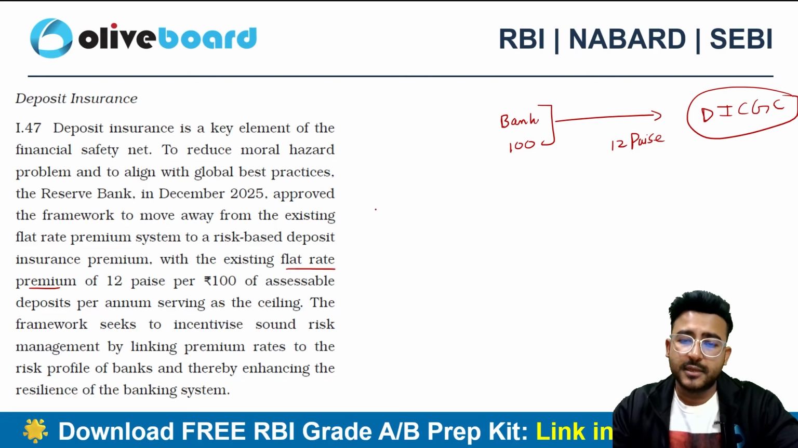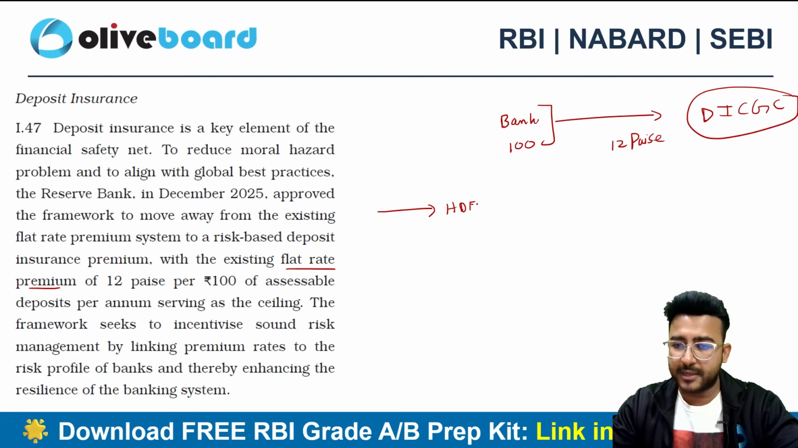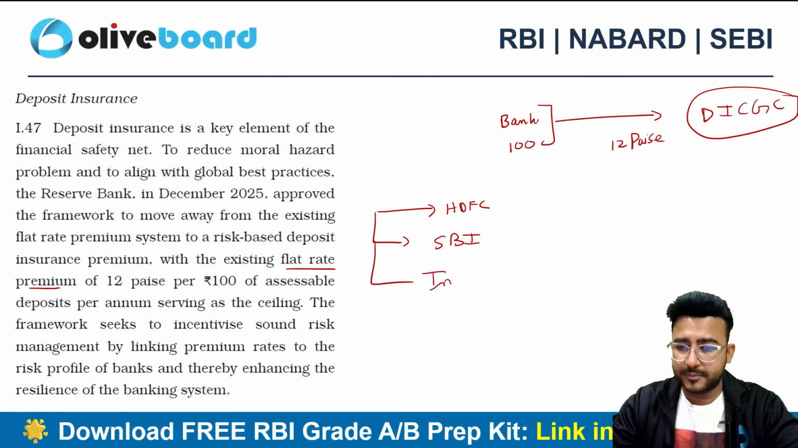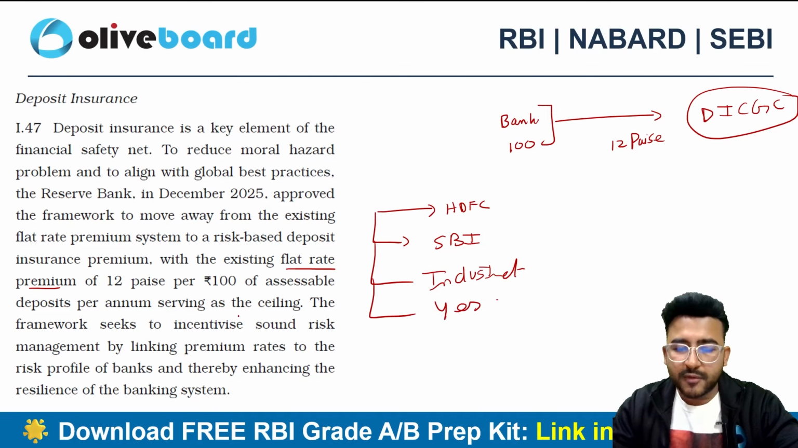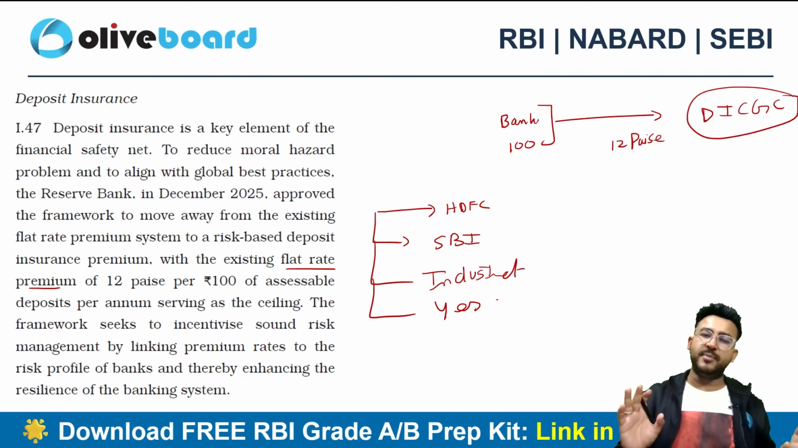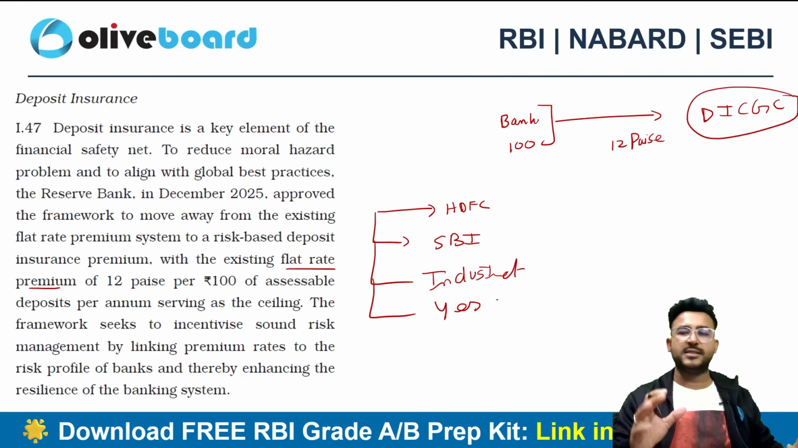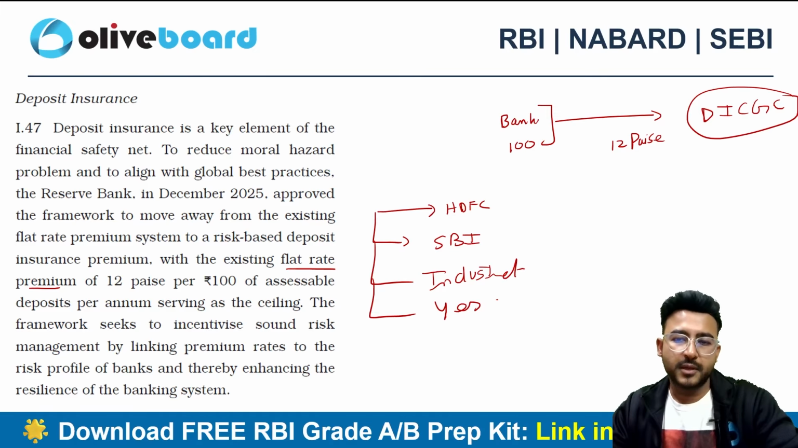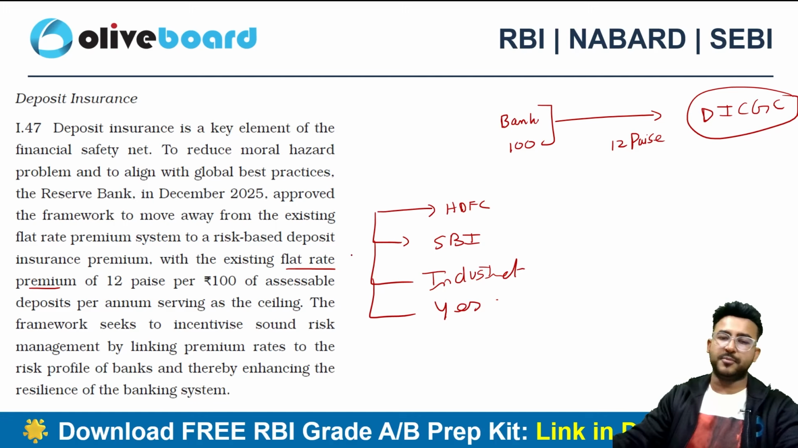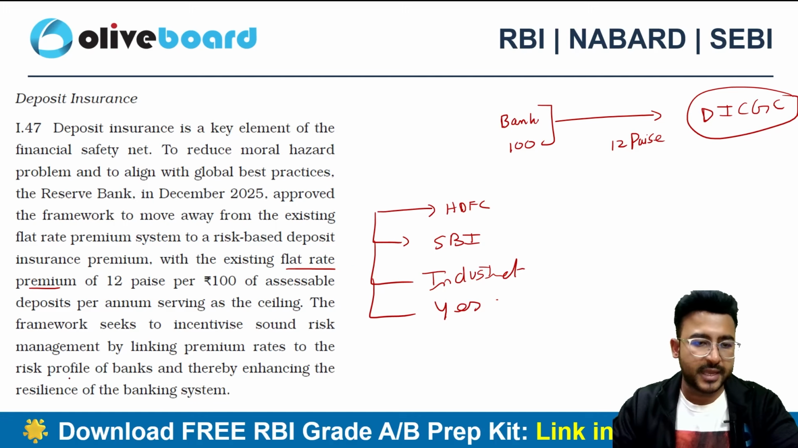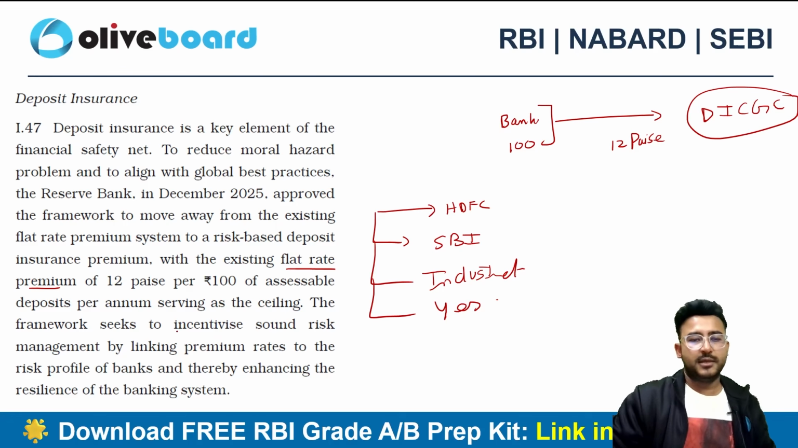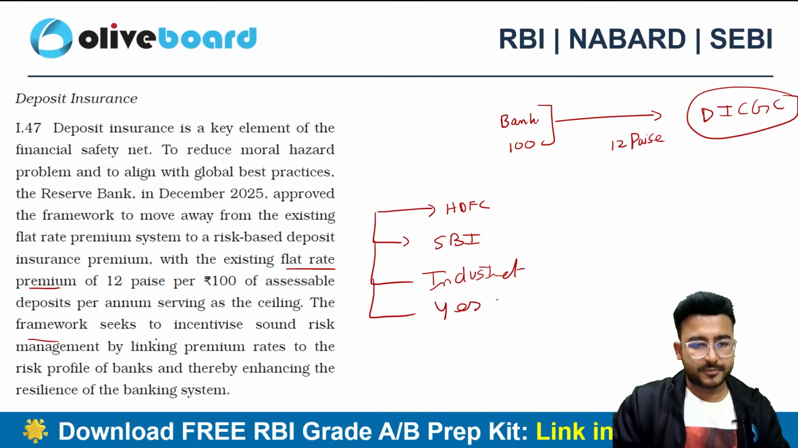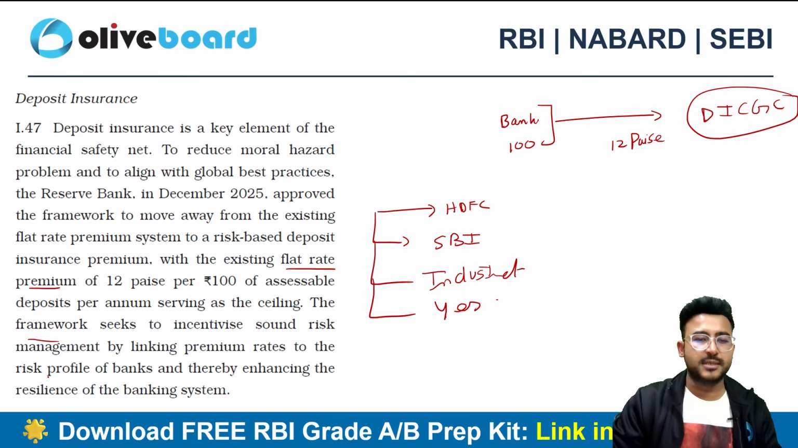But the problem is we have different banks, for example HDFC Bank, then we have SBI, then we have IndusInd Bank, we have Yes Bank. Every bank has to pay 12 paisa. Every bank has to pay 12 paisa. So this is a bit unfair, I can say, or this is more related to a flat rate of 12 paisa rather than a risk-based approach, right? A risk-based approach, because every bank has a different risk. So that's why here RBI is transitioning, right? RBI has introduced a framework so that we can transition towards a risk profile.